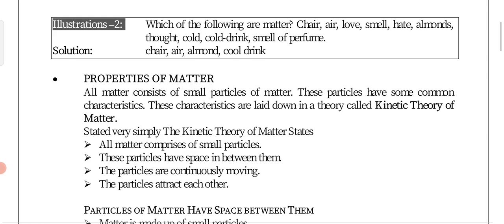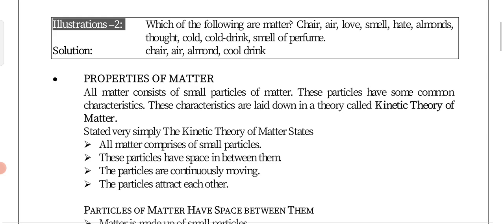Understanding? I think all of you can understand this point. Next point I am coming. The same thing, the particles are continuously moving. Of course they are continuously moving. That is why, just now I have given one example. If we add potassium permanganate into a beaker of water, after some time we will get the purple color solution of the potassium permanganate, and if we dilute the solution, if we add water into it, we will get the pink color solution. So that means the particles are continuously moving, and that is why the color becomes faint.